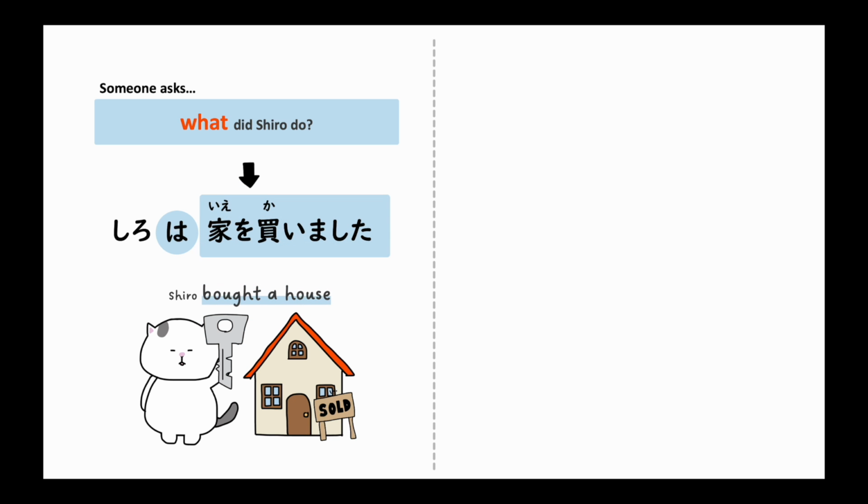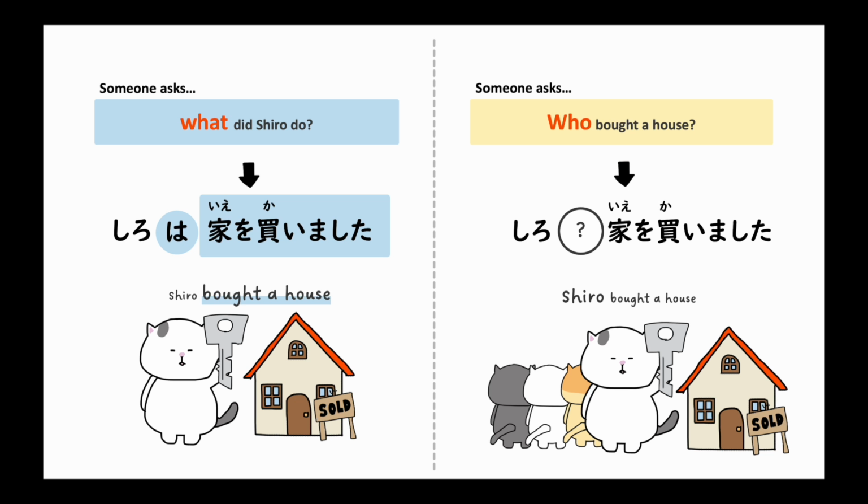Now imagine a situation where we're talking about Shiro's recent purchase of a new home. A friend joins the conversation late and learns that someone bought a house, but isn't sure who. So the person asks, who bought a house? The answer would be, Shiro bought a house, or simply Shiro, because that's the main point. In this case, we use ga and say, Shiro ga ie o kaimashita. Again, notice that we mark the subject Shiro with wa when the subject is just the topic. However, we mark the subject Shiro with ga when the subject itself is the main point.